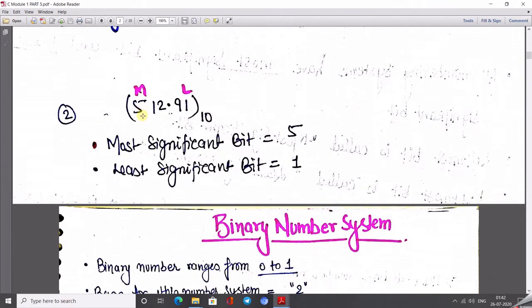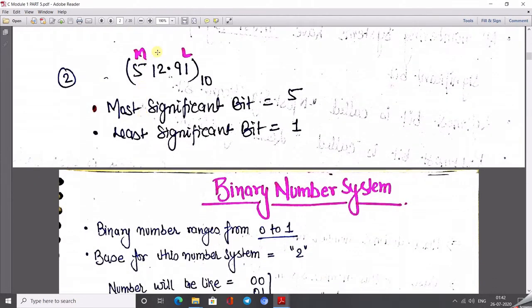Similarly, let's take an example of the integer and fractional parts of a decimal number. Here we write 512.91. The part before the decimal point is known as the integer part, and the part after the decimal point is known as the fractional part. By seeing the base 10, we can say this number is in the decimal number system.